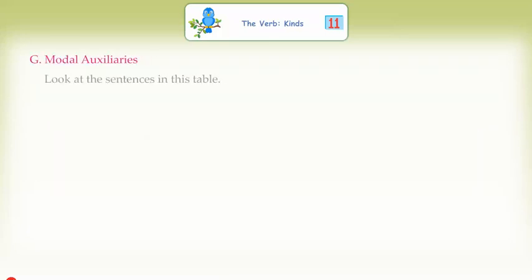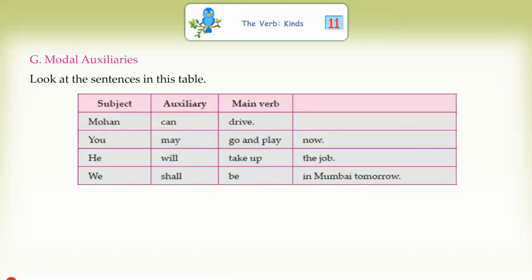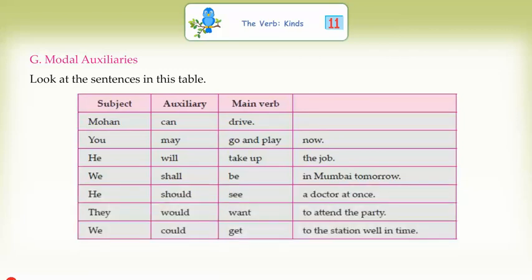Modal auxiliary. Look at the sentences in this table. Mohan can drive. You may go and play now. He will take up the job. We shall be in Mumbai tomorrow. He should see a doctor at once. They would want to attend the party. We could get to the station well in time.